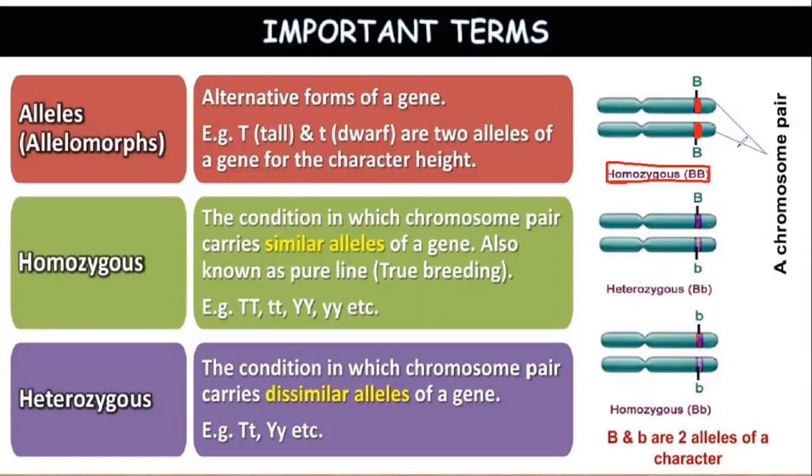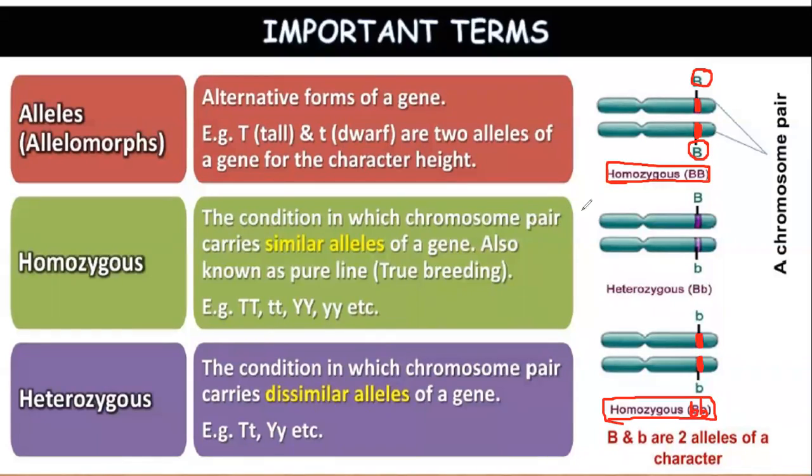Here it is capital B, so both the traits are dominant. And look at the last, third image. This is also small b, the same gene segment on both chromosomes. It also represents homozygous condition. This is given wrong here; it is small b, small b. Clear with homozygous, everybody?